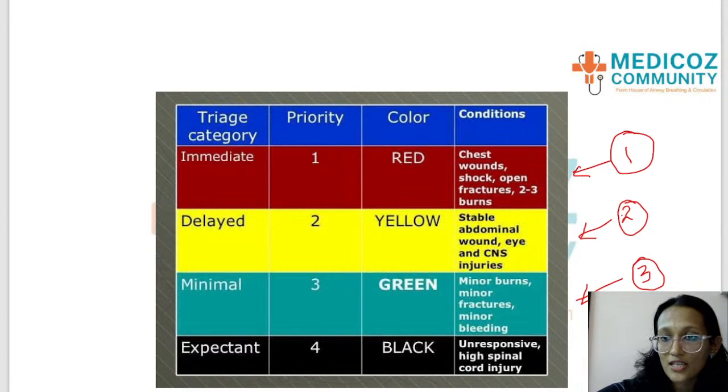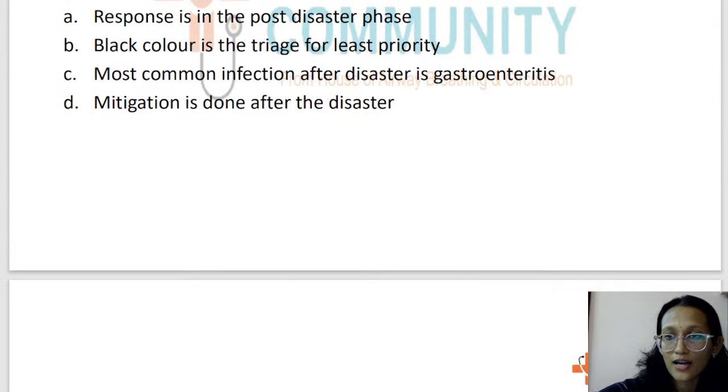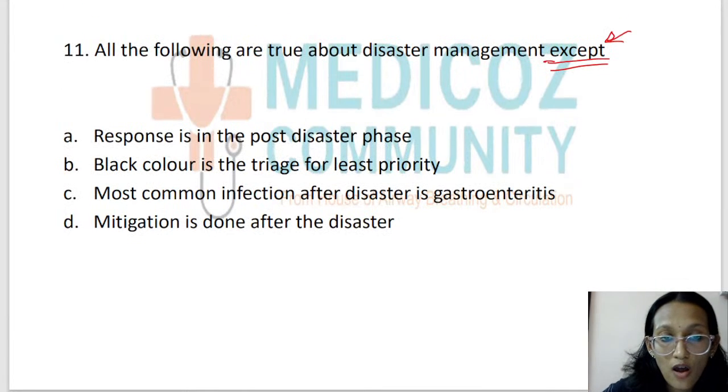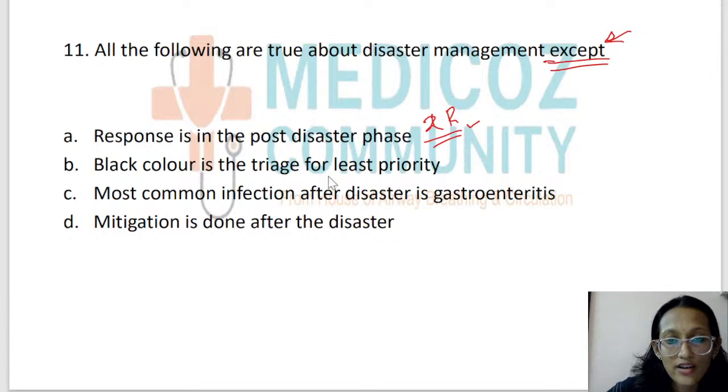Okay, so with these concepts in mind, children, do you know what the answer here is? Please put up the answers if you know. So response is in the post-disaster phase. Response, I told you the 2 R's, response and recovery, come in the post-disaster phase. So that is right. We want the wrong answer here. The first one is right. Black color is the triage for least priority. Yes, black color is a triage for least priority. The sentence is correct, but we want a wrong answer.